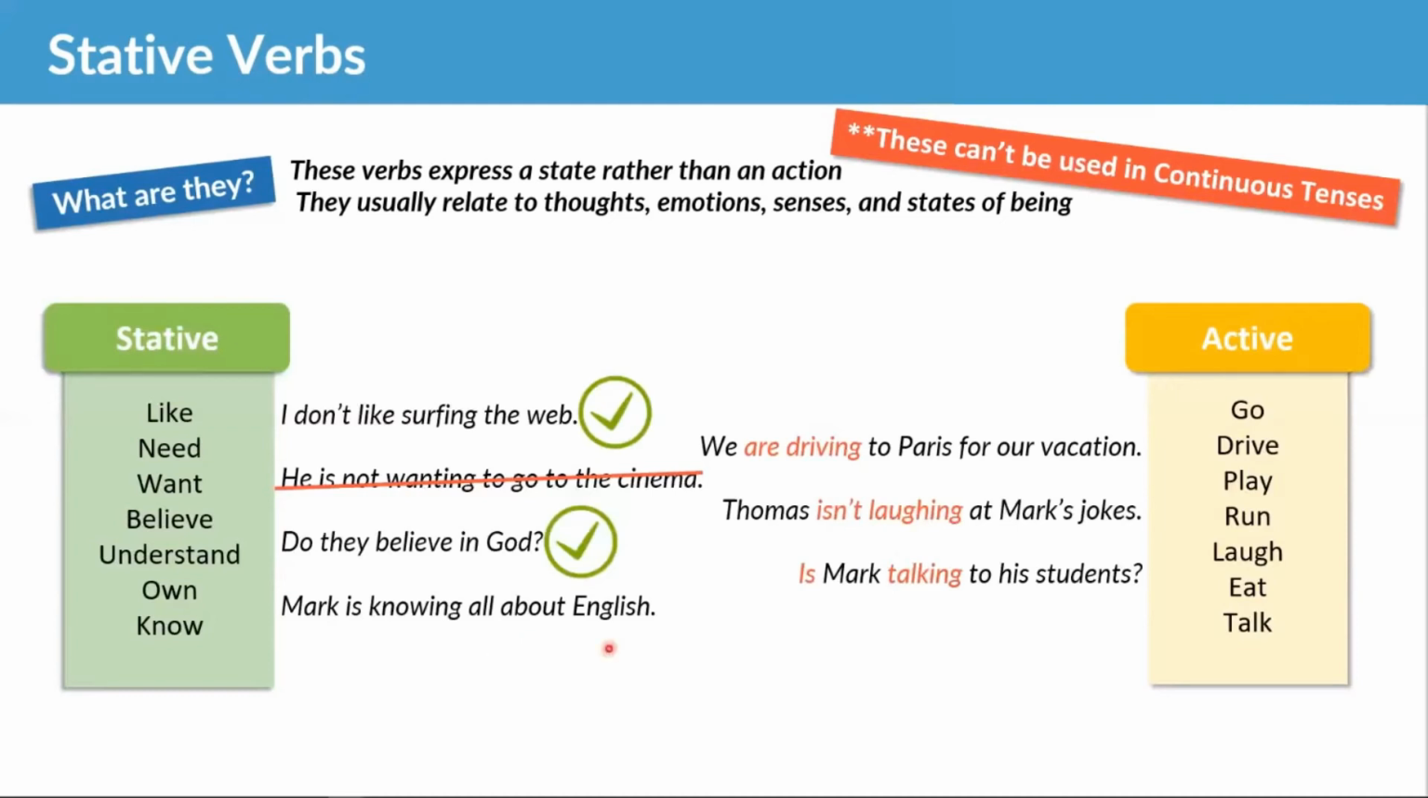So Mark is knowing all about English. And exactly, Maria, Florine, Sophie, it is wrong. We would say Mark knows all about English. Present simple, because know is a stative verb. So just remember that stative verbs cannot be used in continuous tenses. Monique is saying Mark knows all about English. That is exactly right, Monique. You said it and not me.